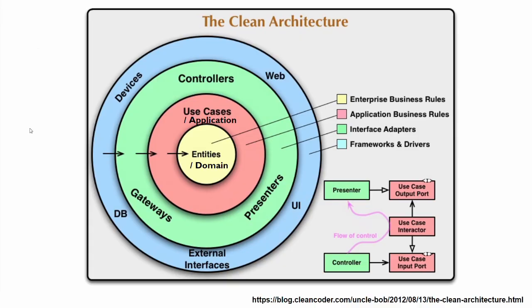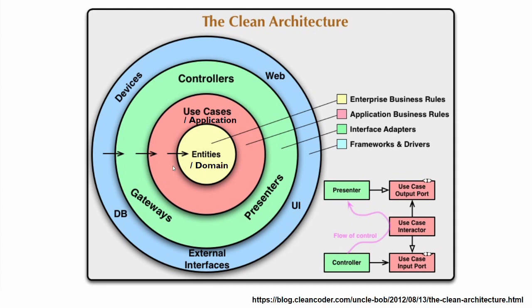You can visualize clean architecture as shown in this image. The innermost layer is the entity or domain layer. It doesn't have a dependency on any other layer of the system. It contains business entities with domain logic. The second layer is the use case layer or application layer. It only has a dependency on the domain layer. It contains all application logic.